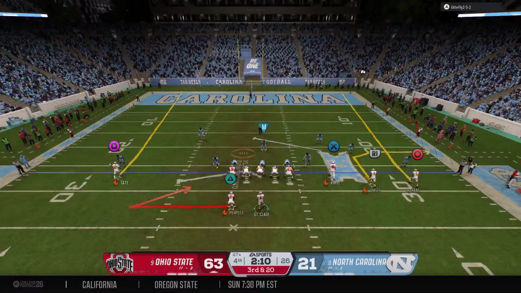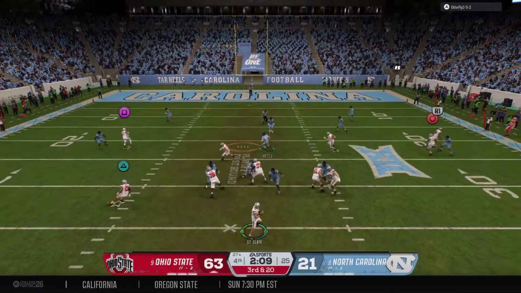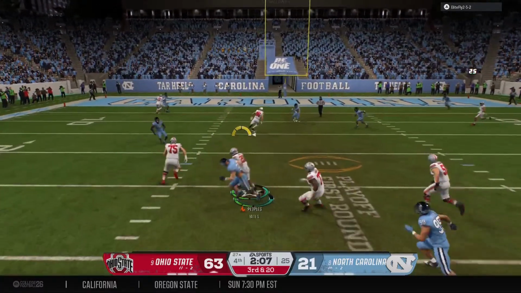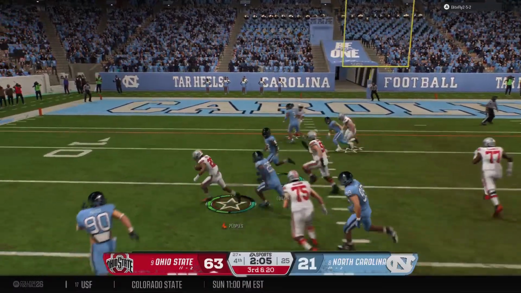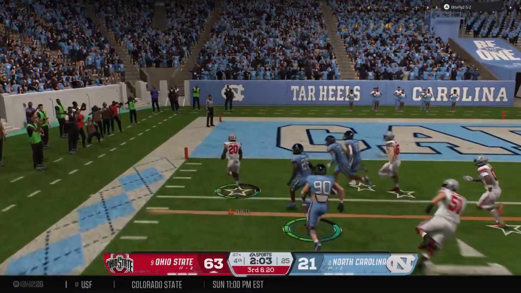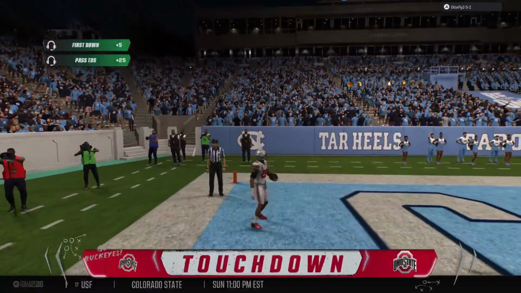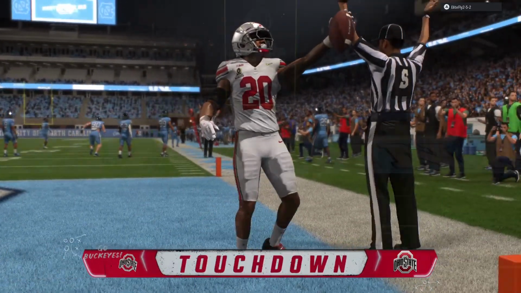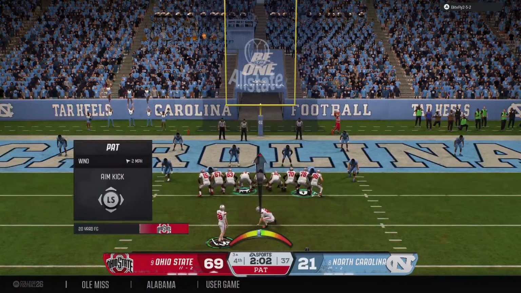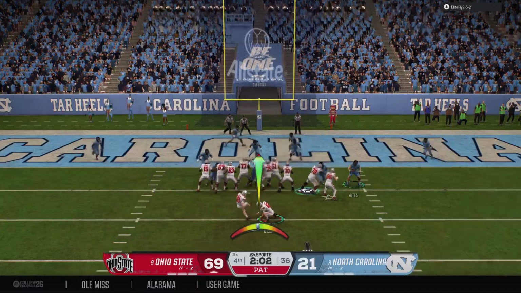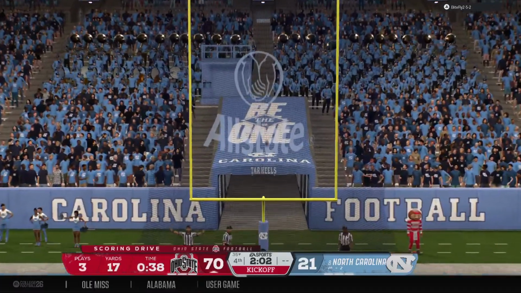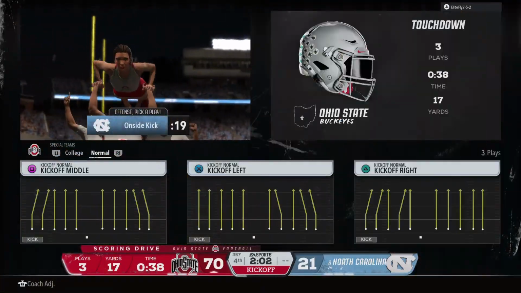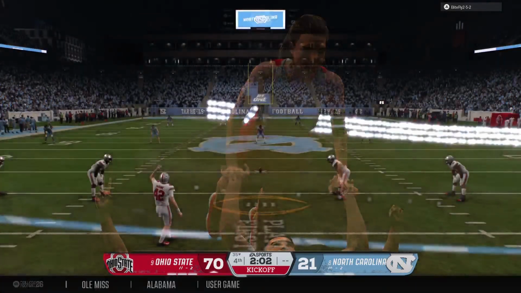The offense was given a short field. Now can the defense come up with a huge stop here on 3rd down? Caught over the middle. It's Peoples. Has a path to the end zone. Touchdown, Buckeyes. This offense really clicking. That's another touchdown for these guys. Man, they have had a day that you dream about, whether it's the quarterback, the running back, the receivers, the offensive line. The entire unit has been dominant.